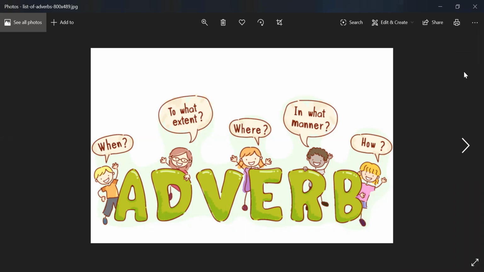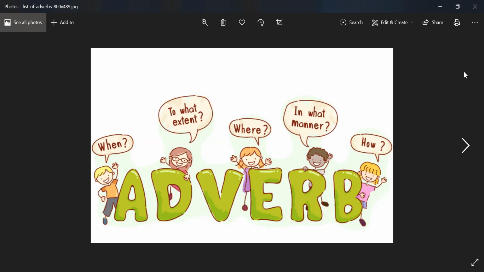All right, as you see, today's class is about adverbs. Adverb is one of the parts of speech. And if you may recall, there are 8 parts of speech: noun, pronoun, verb, adverb, adjective, preposition, conjunctions, and interjection. So adverb is one of them.